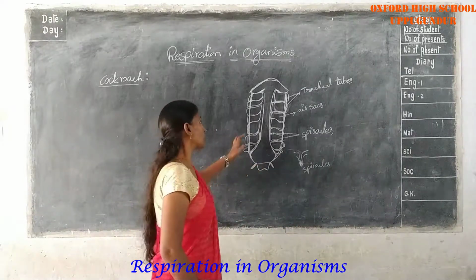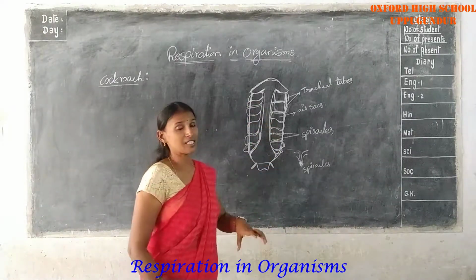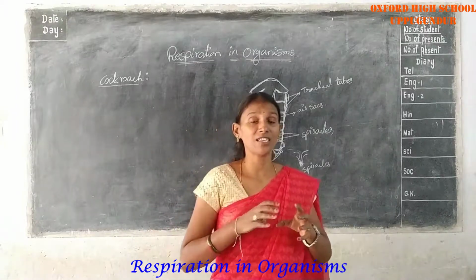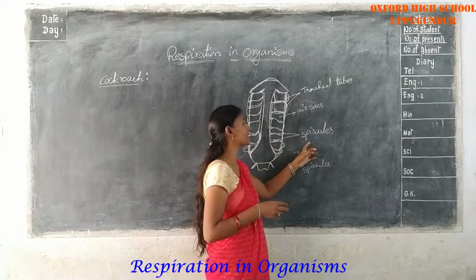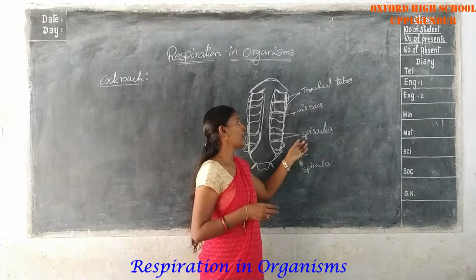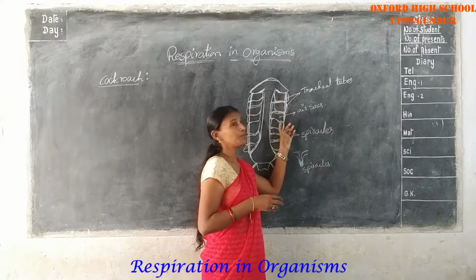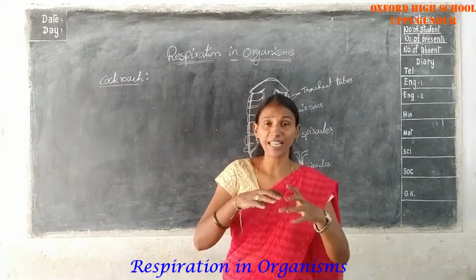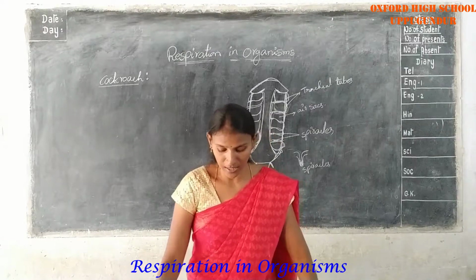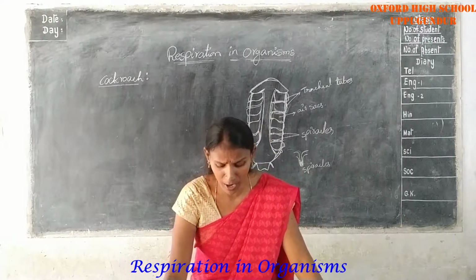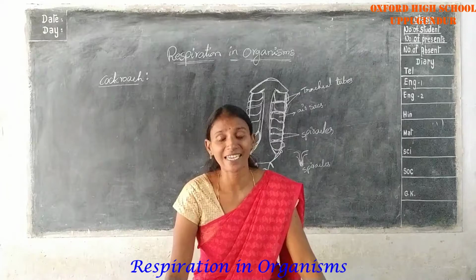So the small holes on the sides of the body are the spiracles only. Next, a whole network is present: the network of respiratory tubes is called the trachea.